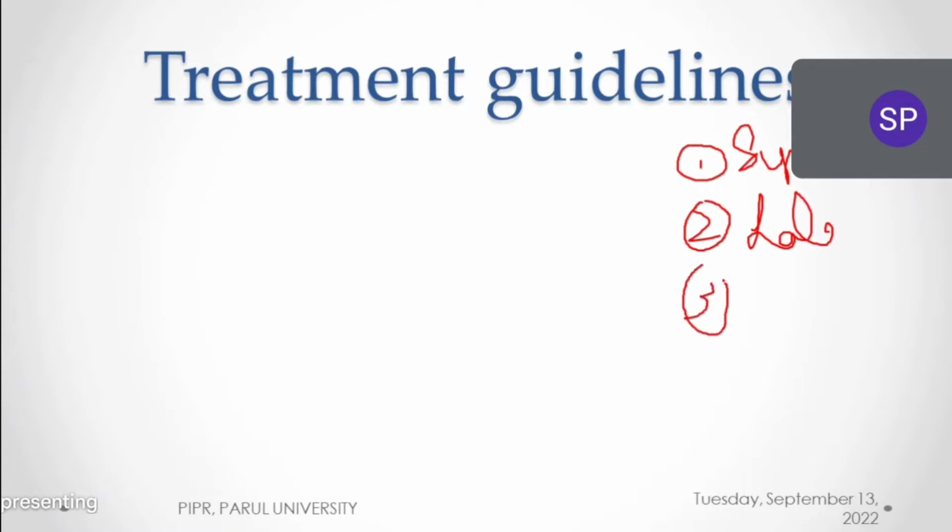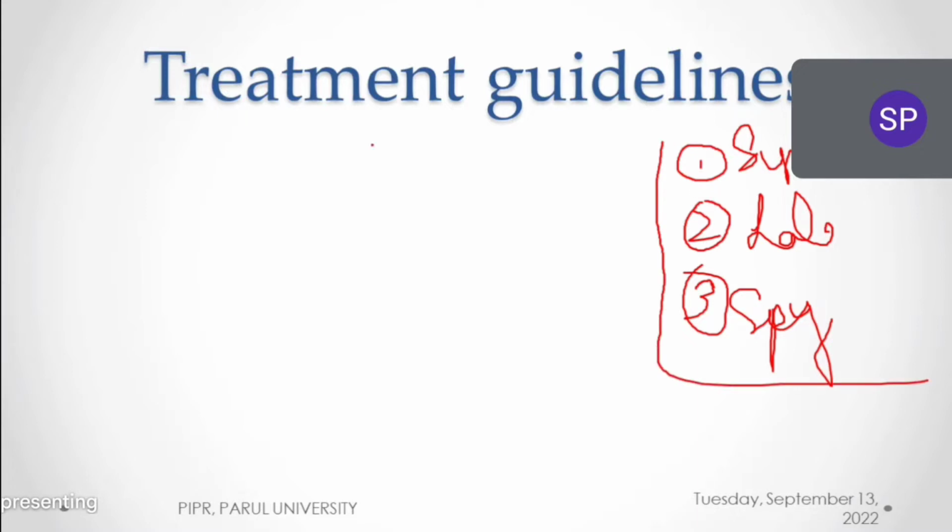and the third one, a very important test, is spirometry. In previous classes we discussed spirometry in detail, right? Spirometry is the sensitive and diagnostic test to diagnose that the patient is having asthma. So these three are the common diagnostic criteria we should know. Now, the patient has already been diagnosed with asthma, clear?